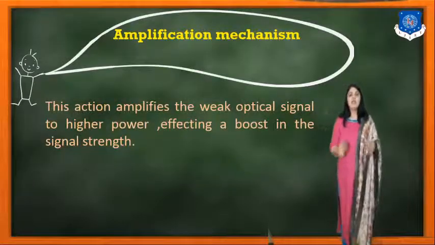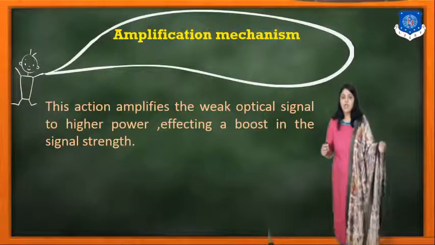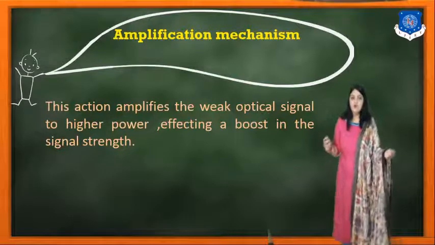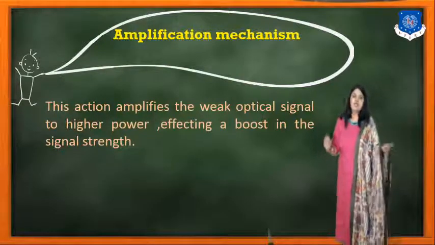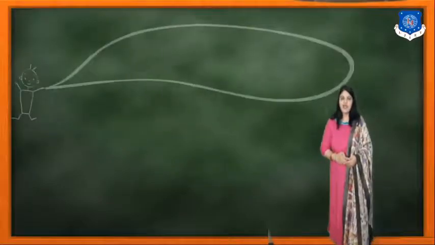This action amplifies the weak optical signal to higher power, effecting a boost in the signal strength.